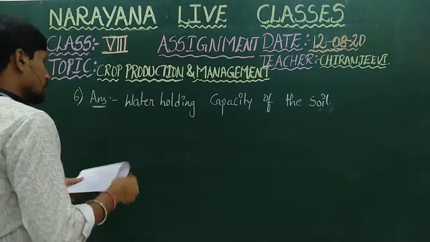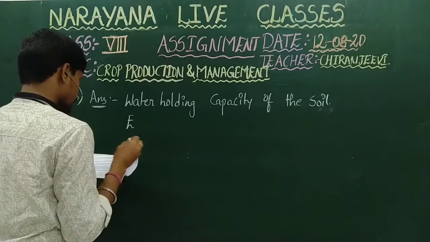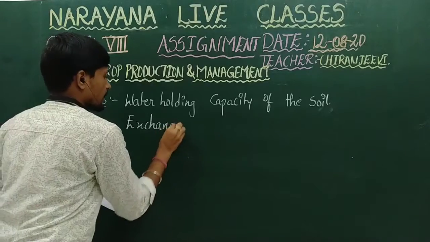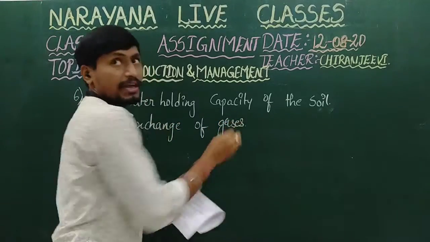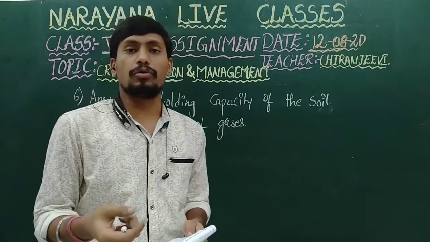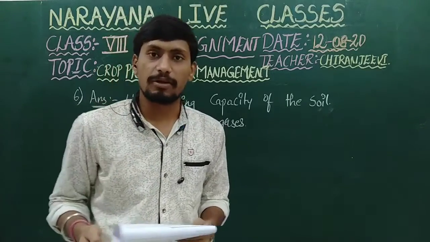And the next one, it is helpful in the exchange of gases. How does the exchange of gases occur? With manure, the soil becomes porous, so the exchange of gases will be very easy.